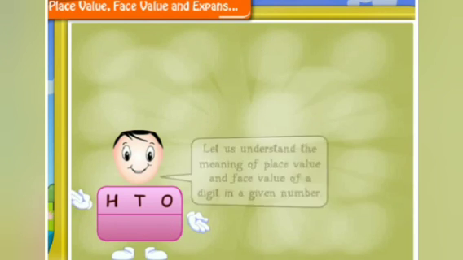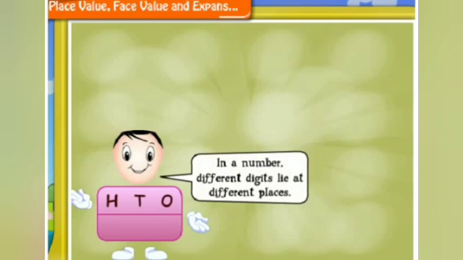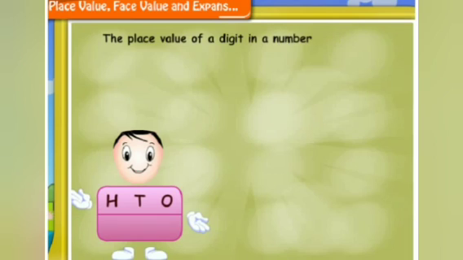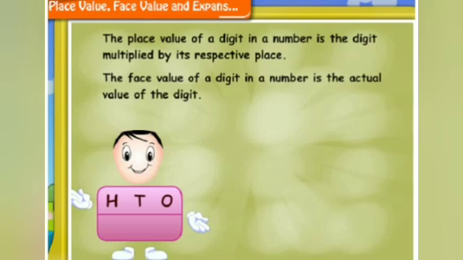Hi friends, let us understand the meaning of place value and face value of a digit in a given number. In a number, different digits lie at different places, that is, at ones, tens, hundreds. The place value of a digit in a number is the digit multiplied by its respective place, whereas the face value of a digit in a number is the actual value of the digit.